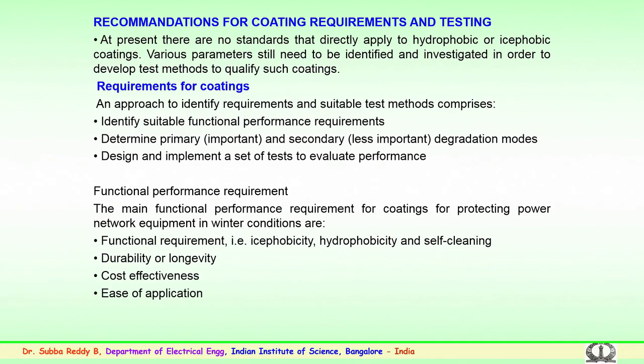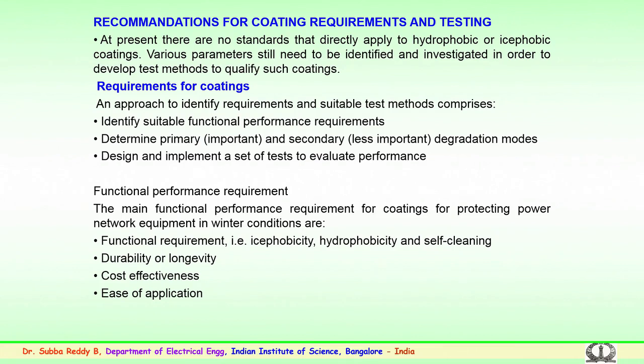The third is to design and implement a set of tests to evaluate the performance. Once the coating is done, before and after the coating, the performance of the equipment, the insulator or the conductor, is to be evaluated and checked for its improved performance.